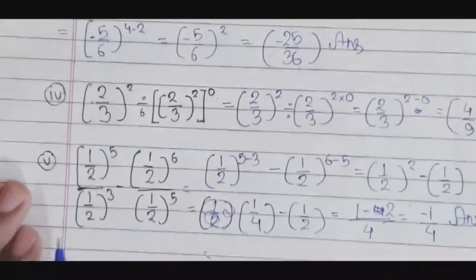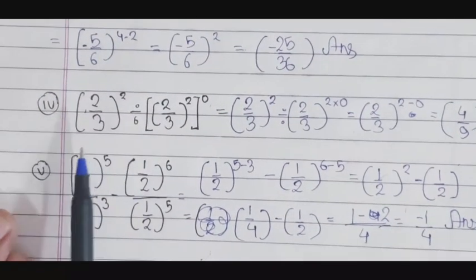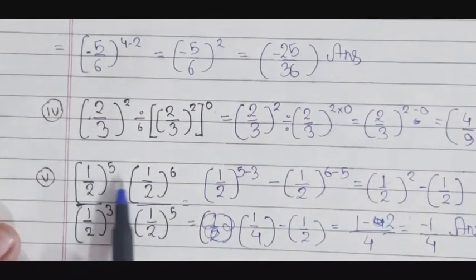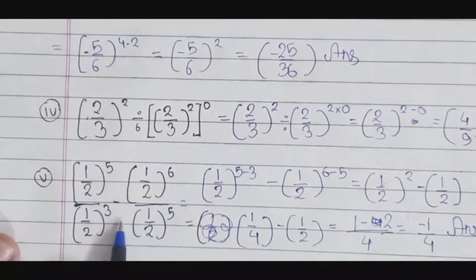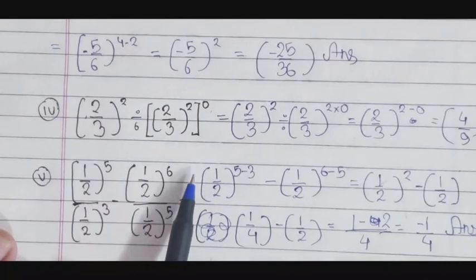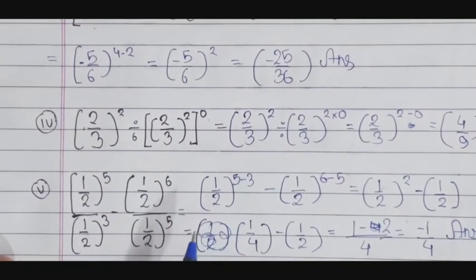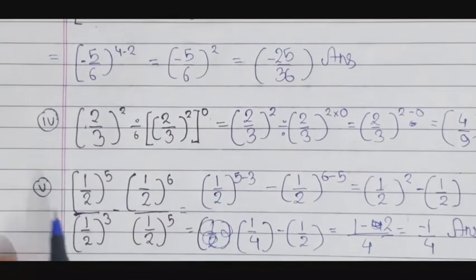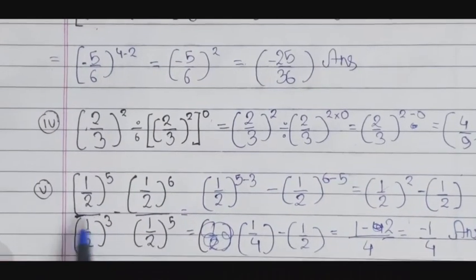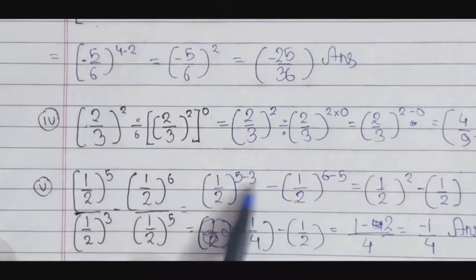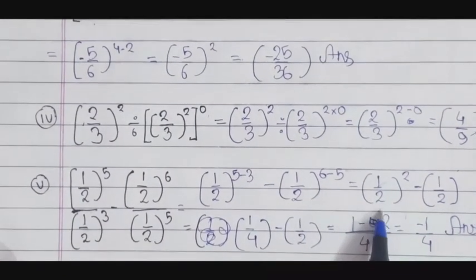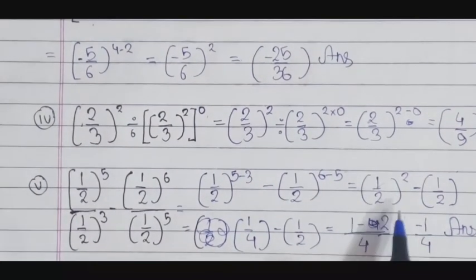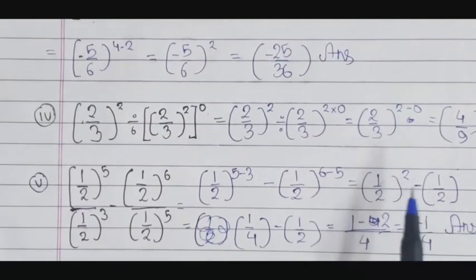Our fifth and last question to be explained is (half) to the power 5 divided by (half) to the power 3 minus (half) to the power 6 divided by (half) to the power 5, which is equal to (half) to the power 5 minus 3. Because there is division, we will subtract the powers. Minus (half) to the power 6 minus 5 is equal to (half) to the power 2 minus (half) to the power 1.